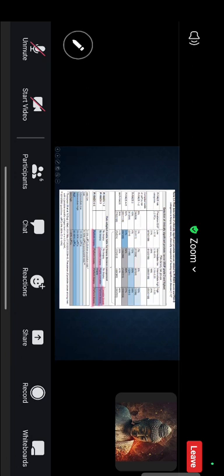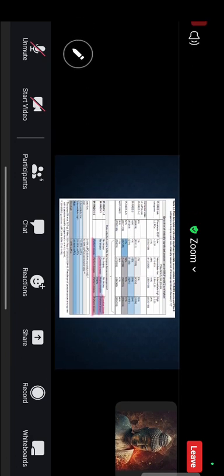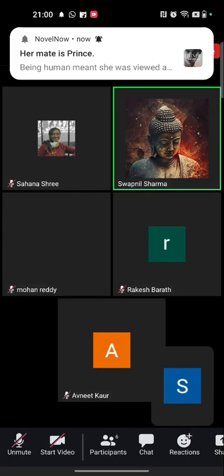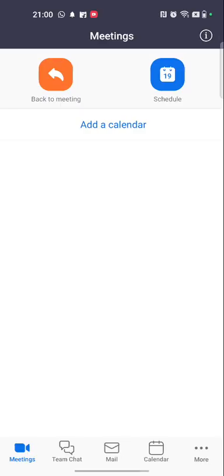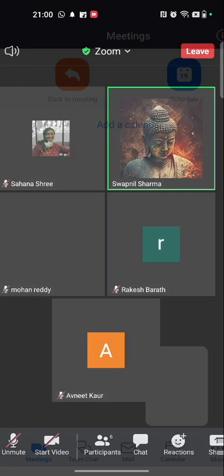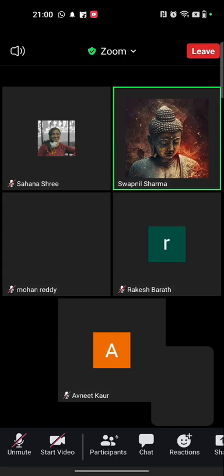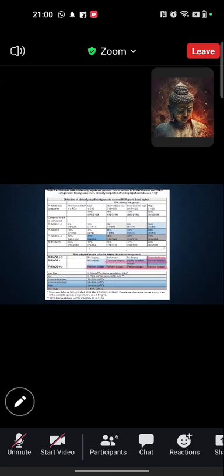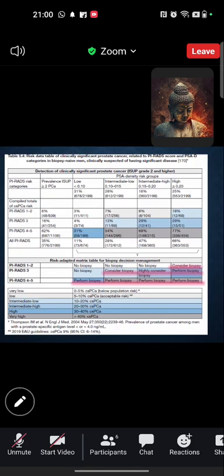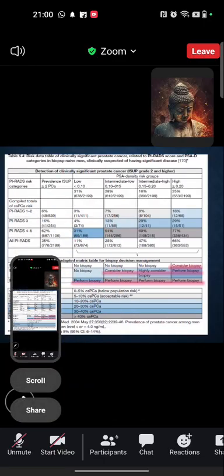This is the table which I have included from the EAU guidelines, which is recently added, not in the previous editions. So the PSA density is what they have included in addition of the PI-RADS scoring of the MRI imaging to provide indication for the prostate biopsy. So ultimately, PI-RADS 4 and 5, all patients must go for biopsy.